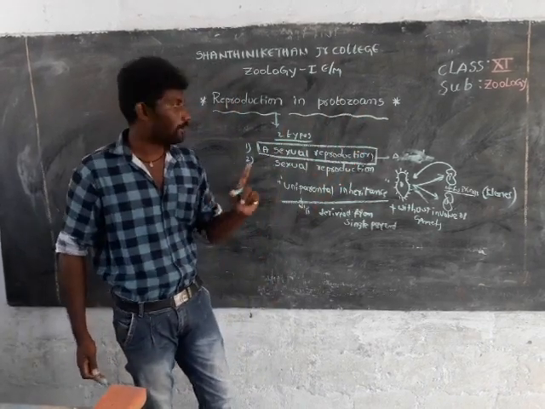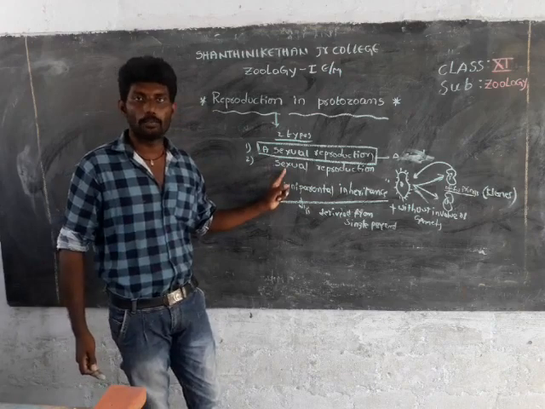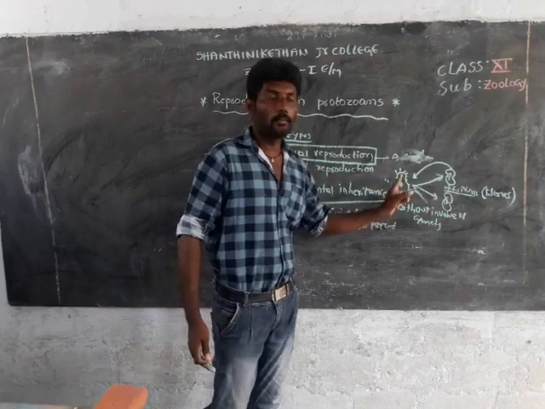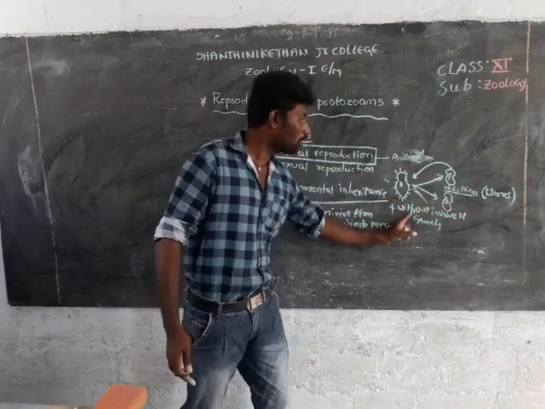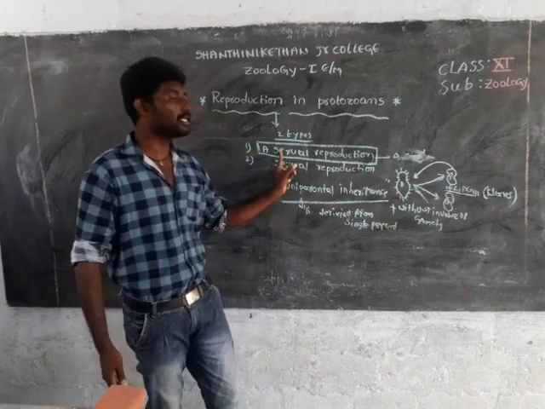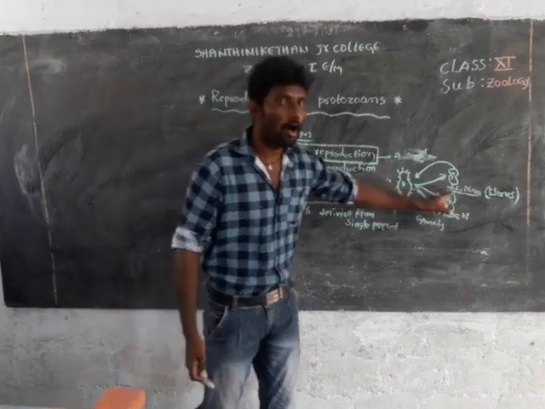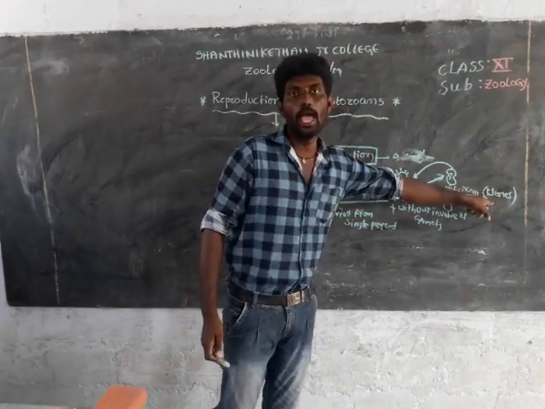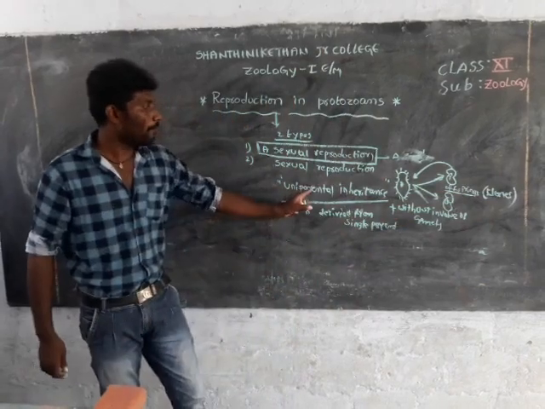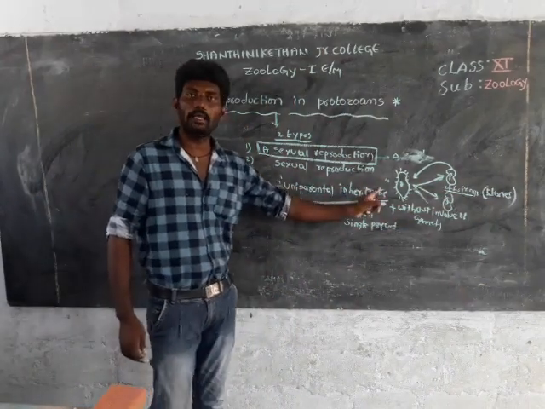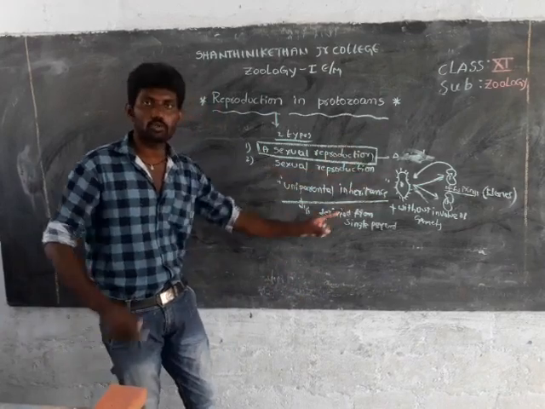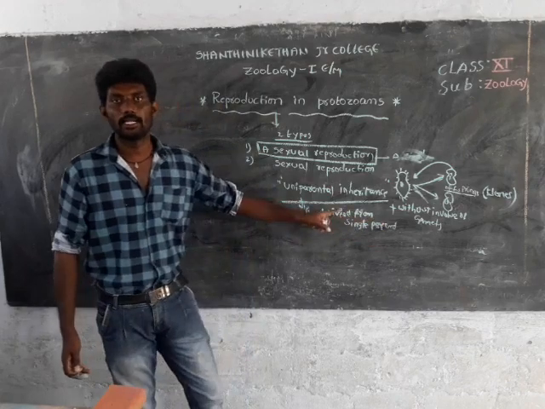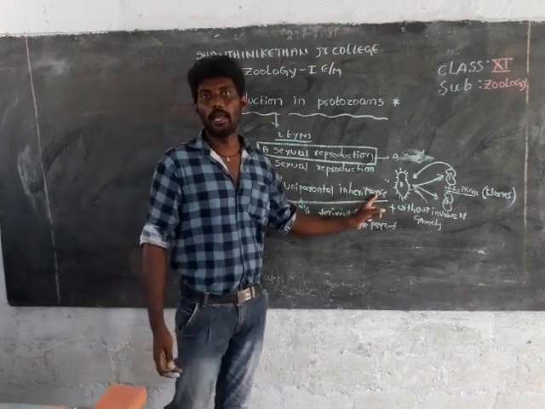Reproduction is mainly two types: asexual reproduction and sexual reproduction. What is the meaning of asexual reproduction? A single parent cell produces offspring without involvement of gametes. The offspring are exact copies of their parents, so they are known as clones, and they show uniparental inheritance, meaning they are derived from only a single parent cell.